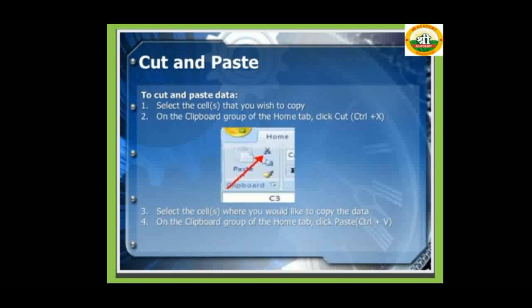On the clipboard group of the Home tab, click paste. Use the shortcut key Ctrl+V. It means if you want to cut some data and paste it in another place, you use Ctrl+X for cut and Ctrl+V for paste.